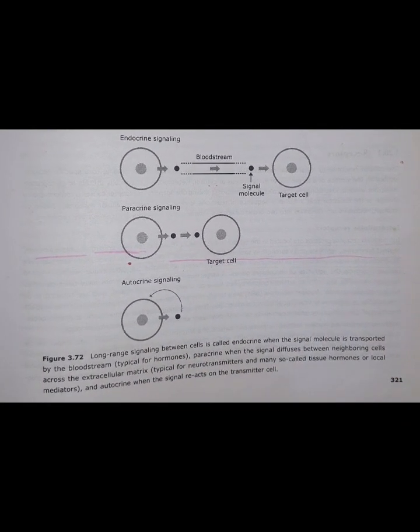In the case of animals, this extracellular signaling can be classified into four categories. One is endocrine signaling, next paracrine signaling, autocrine signaling, and the last one is juxtacrine signaling.